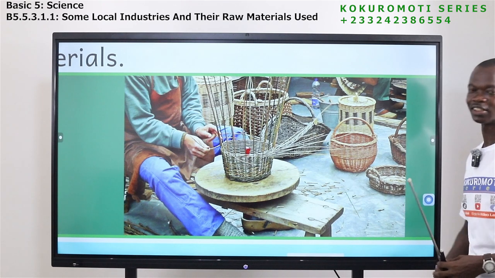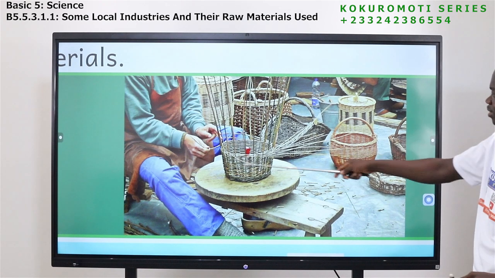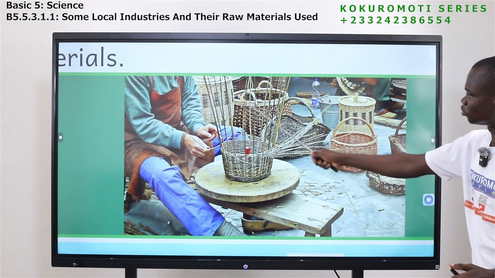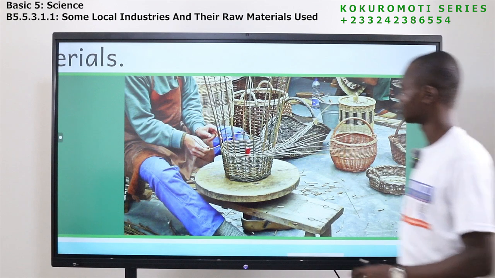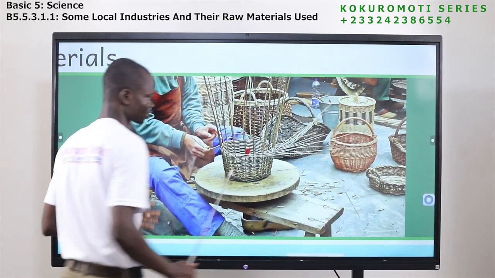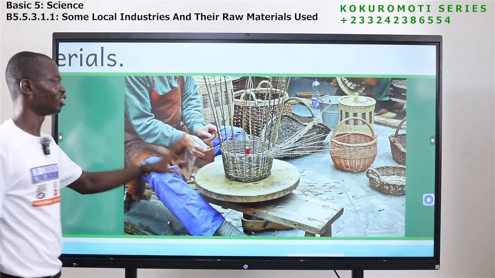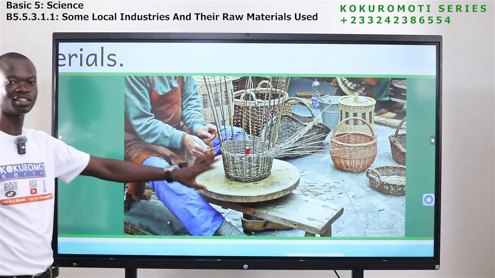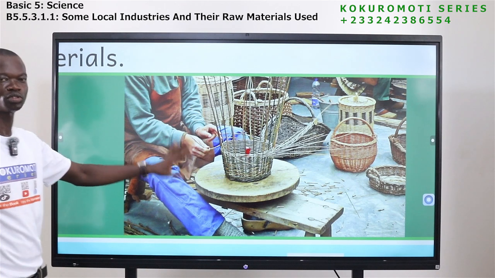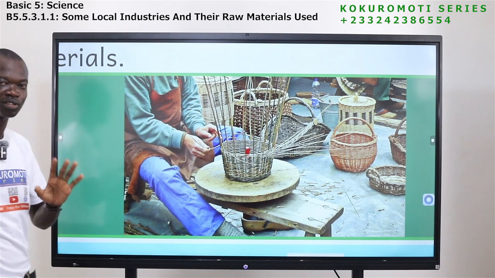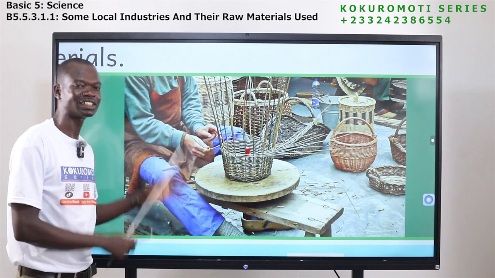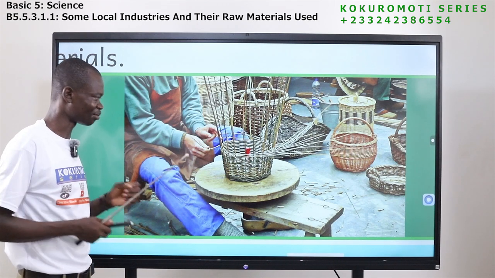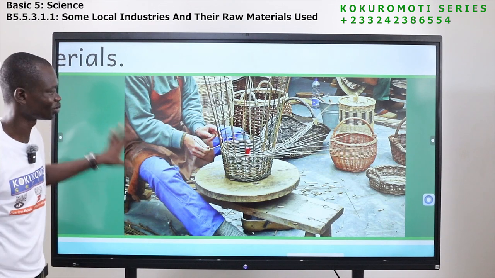What do you think the man is doing? These are canes. So he has used cane to what? To make all these things. So this is the basket production. If in your area, your community, this is something that most of the people do, when you grow, you can also venture into it, but make yours different. Learn, research about it, add something to it.